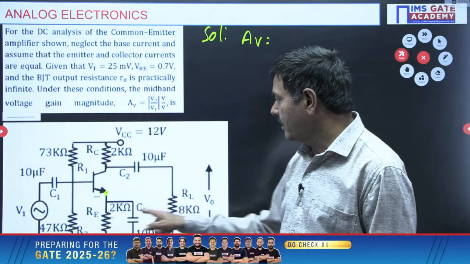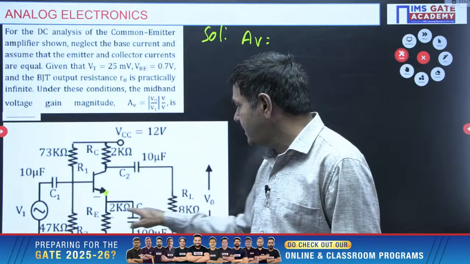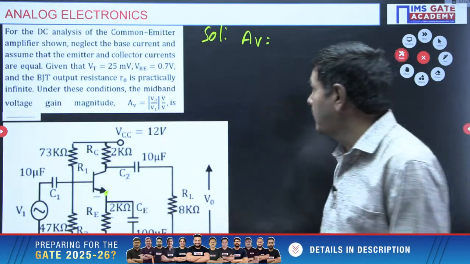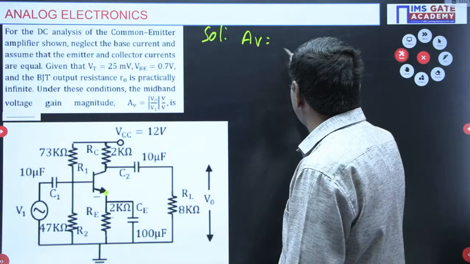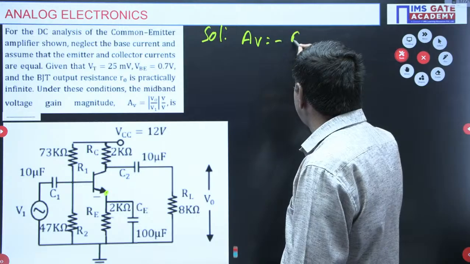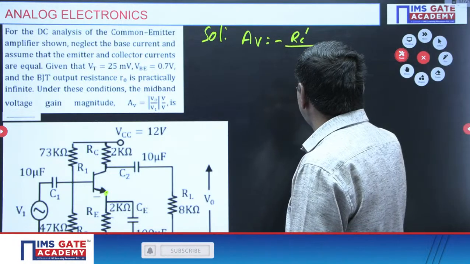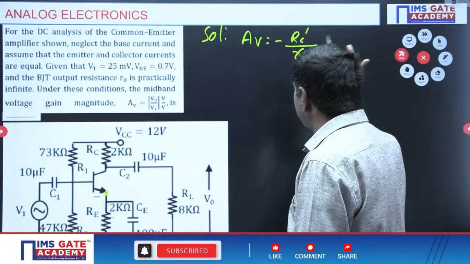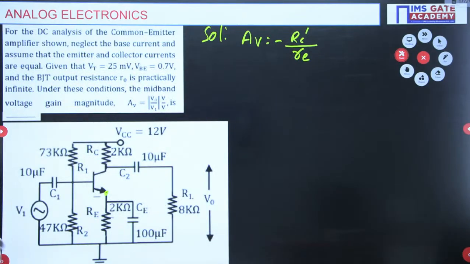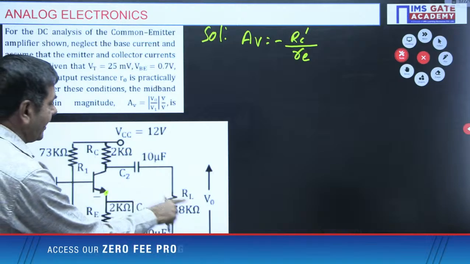This is case 1, RE parallel to CE at the emitter side. If you find this in the problem, the voltage gain is calculated by minus RC dash divided by small re, a direct formula I can apply. RC dash means RC and RL are in parallel.